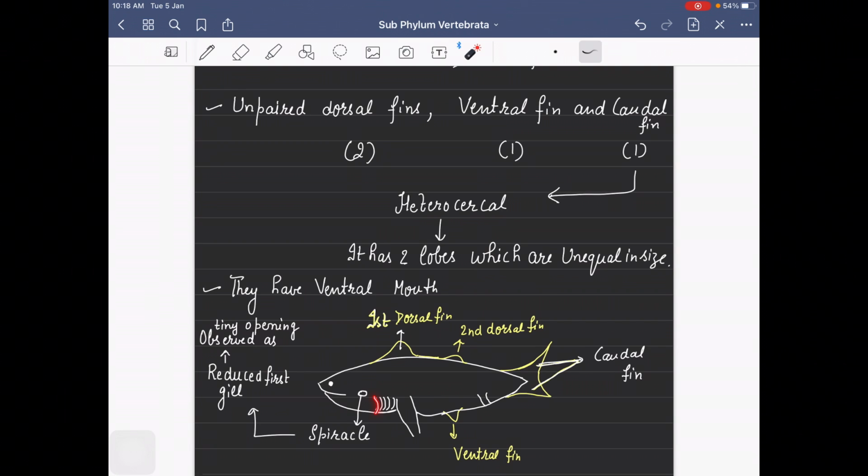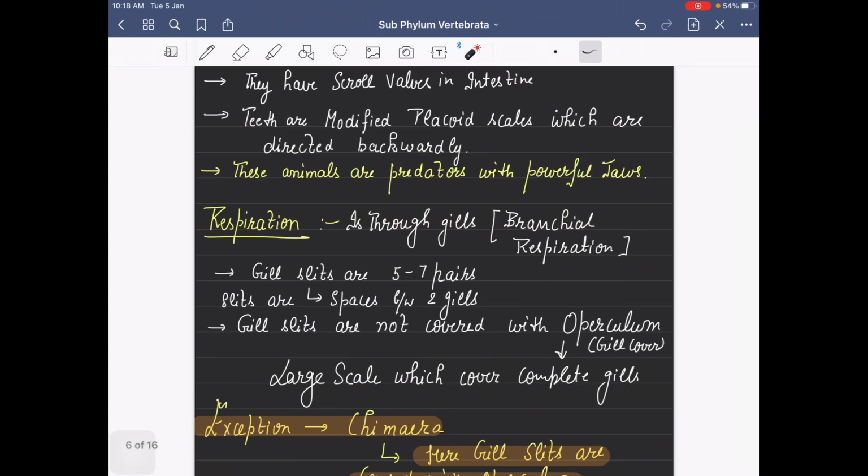And then they have gill slits, five pairs of gill slits. Fins: the paired appendages, then the first dorsal fin, ventral fin, second dorsal fin, and caudal fin. They have scroll valves in the intestine. Scroll valves are just like the villi present in our intestine. In our intestine we have villi for absorption. Here, cartilaginous fishes have scroll valves for maximum absorption.